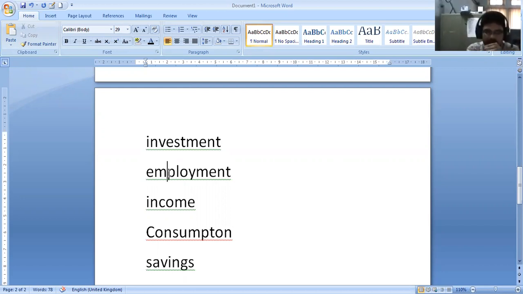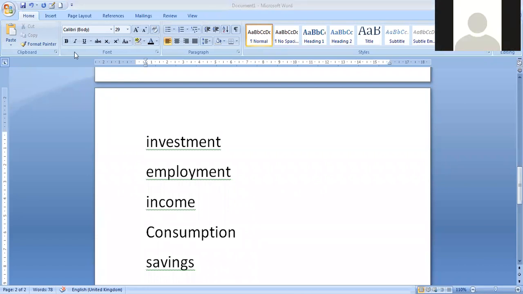For example, when you are getting some employment, you are going to get some income. When your income increases, then you are going to consume more and more goods. So as we have studied, the psychological law of consumption function was given by Keynes in 1936, right? In 1936, they took data on income and consumption. When your income increases, your consumption also increases.